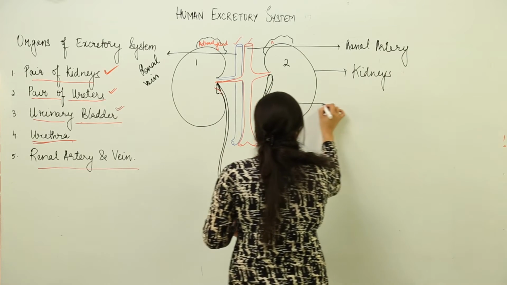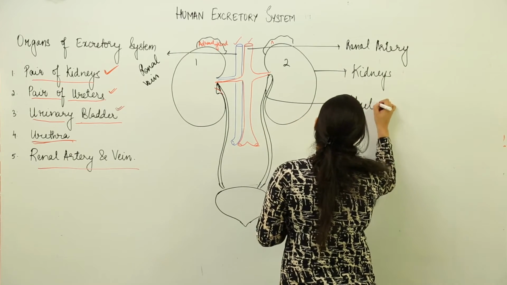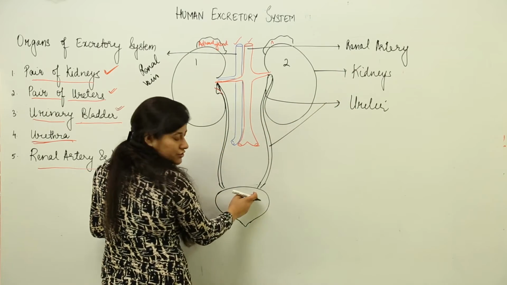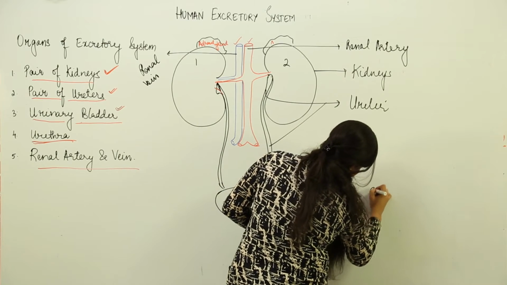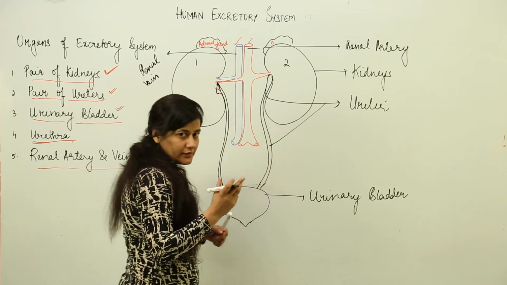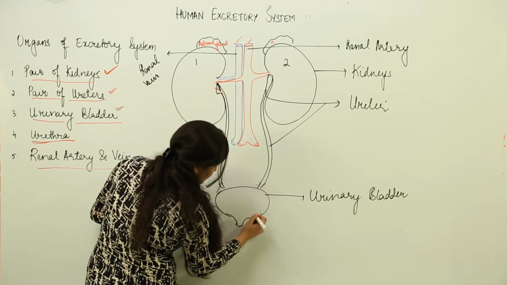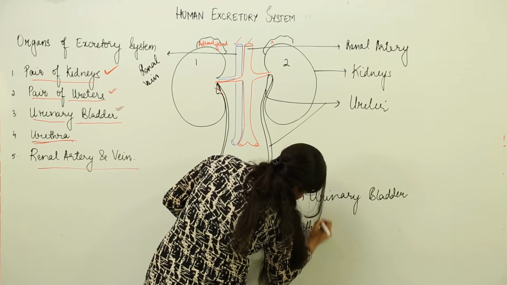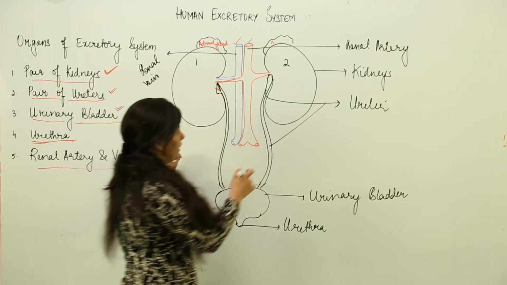This tube-like structure arising from each of the kidneys is the ureter. I could have used it over here as well, just to make you understand that this tube-like structure is the ureter. It opens up into the urinary bladder, which is provided with substantial epithelium so that it can undergo large contractions and relaxations, and the last opening is the urethra. This is the main understanding of the excretory system, the organs we basically have to deal with.